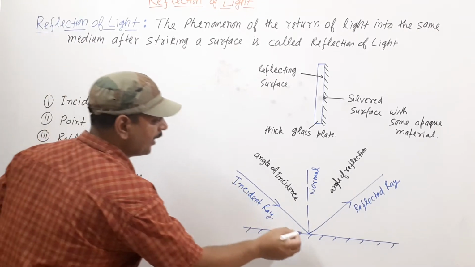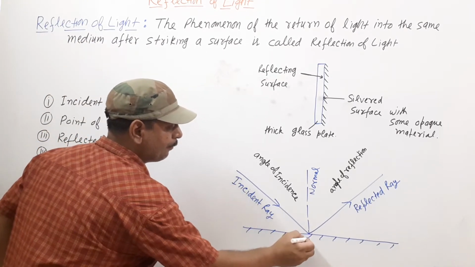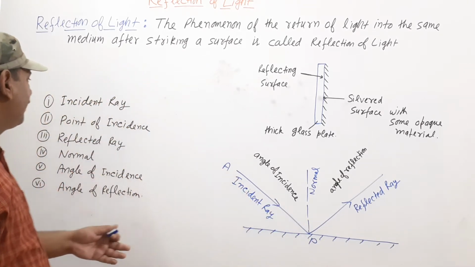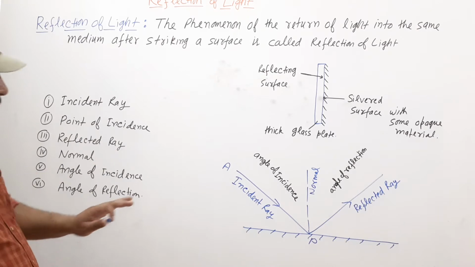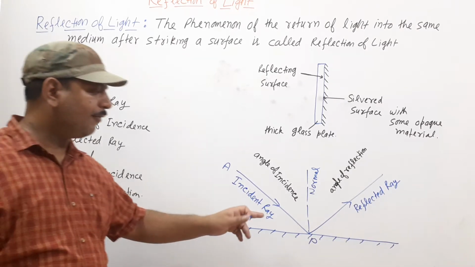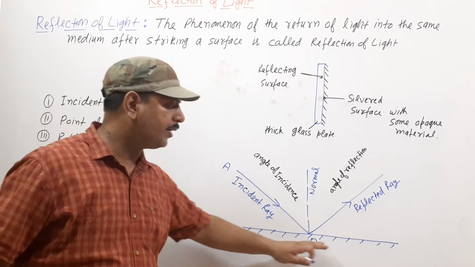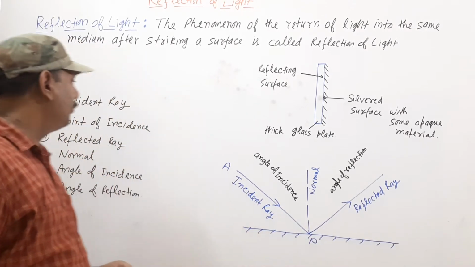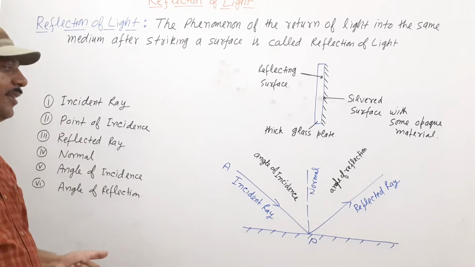If this point is P, then AP is the incident ray. The incident ray strikes at a point on the reflecting surface, and that point is known as the point of incidence.